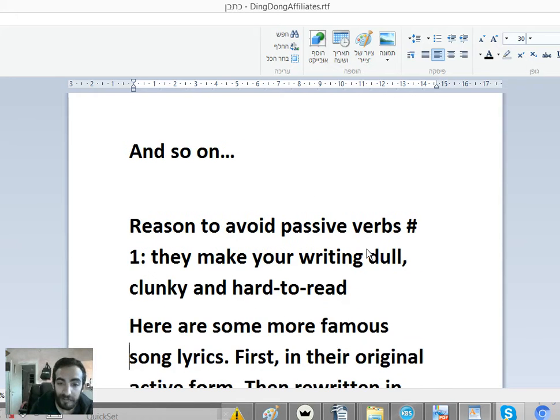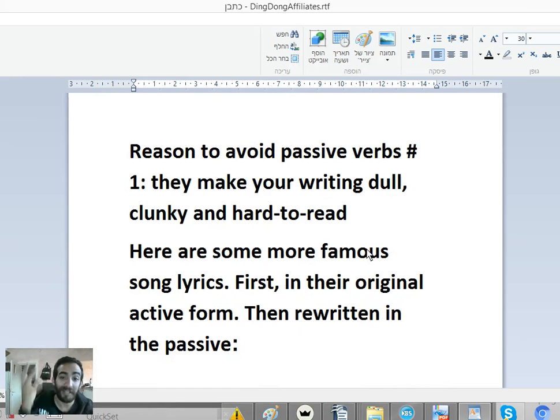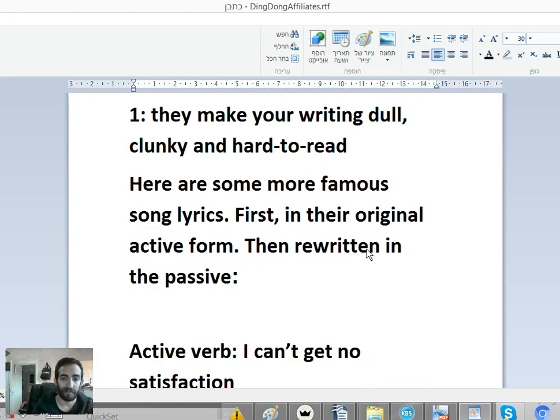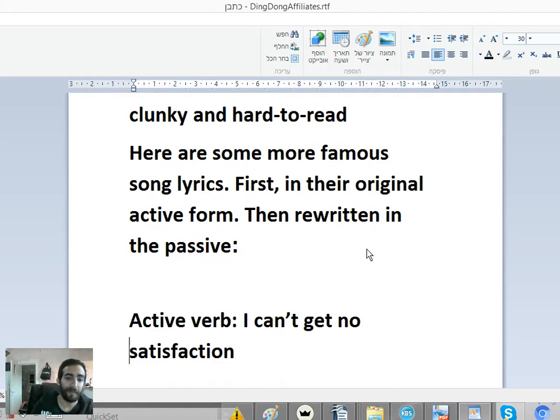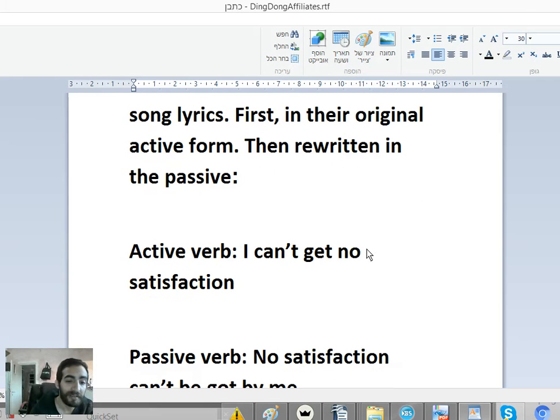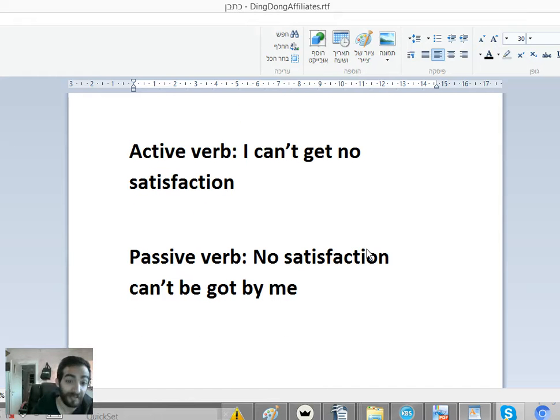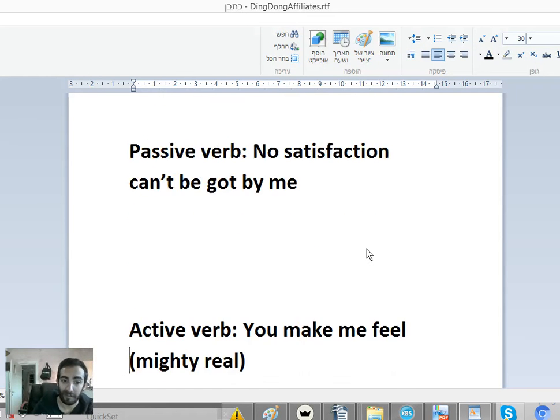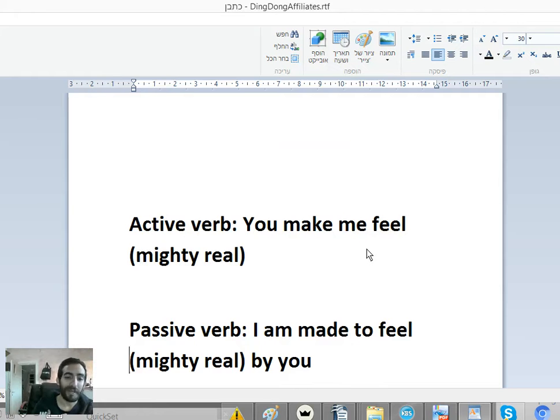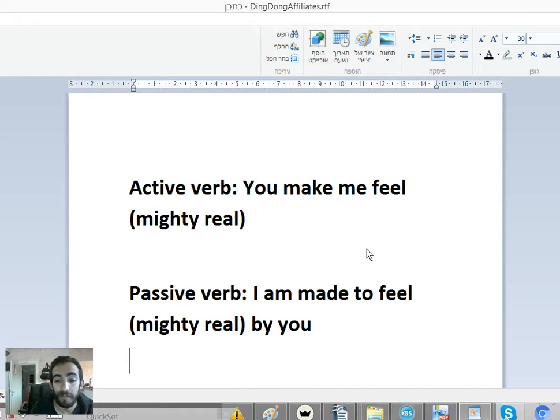Okay. Reason to avoid passive verbs: they make your writing dull and boring, clunky and hard to read. Here are some more famous song lyrics, first in the original active form, then in the passive. Active verb: I can get no satisfaction. Passive verb: no satisfaction can be got by me. Okay? Active verb: you make me feel. Passive verb: I am made to feel by you.